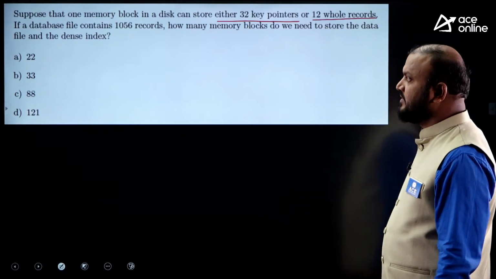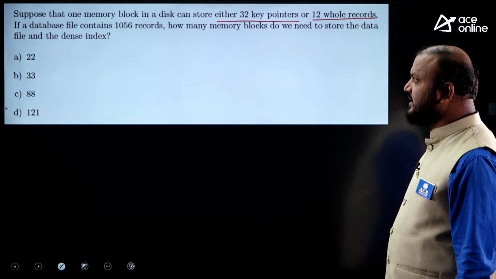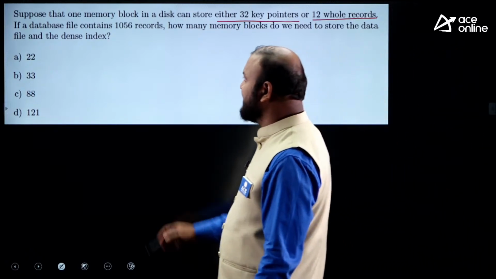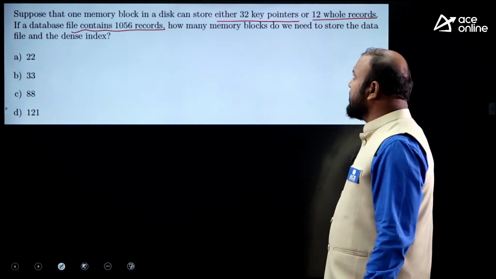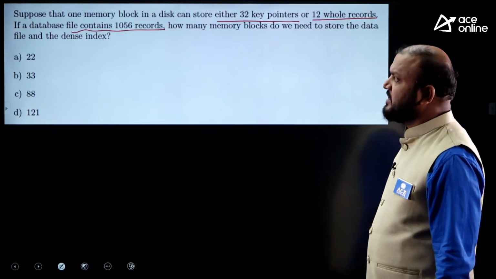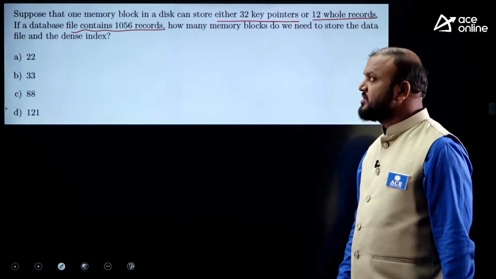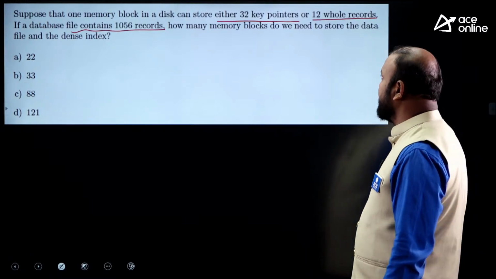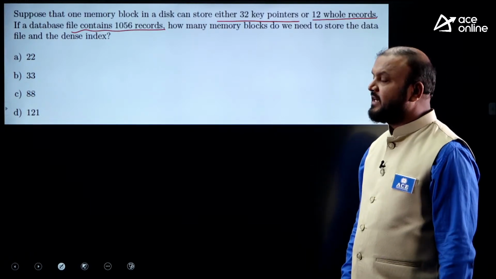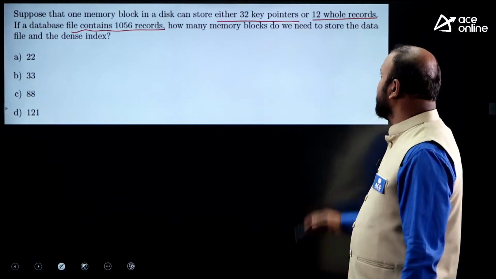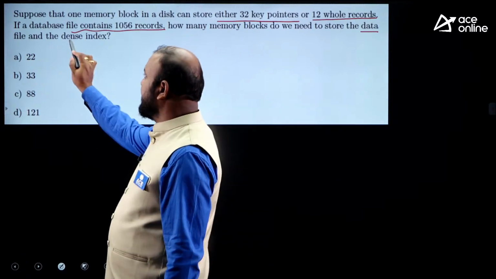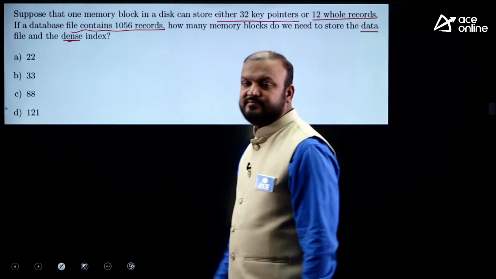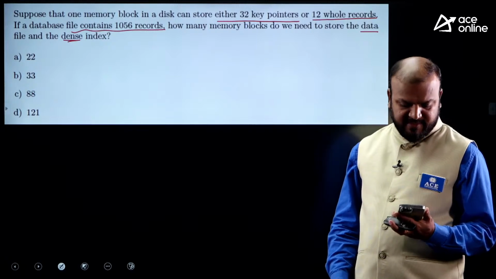If a database file contains 1056 records, how many memory blocks do we need to store the data file and the dense index? That is the question. This kind of question we have solved in the classroom. Data file and dense index. Can anybody answer?